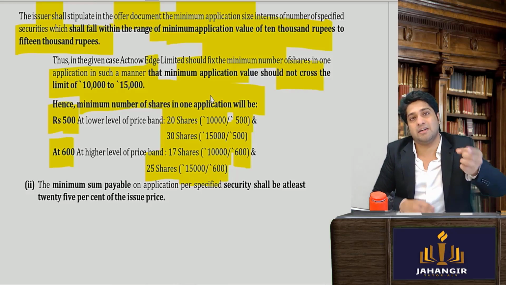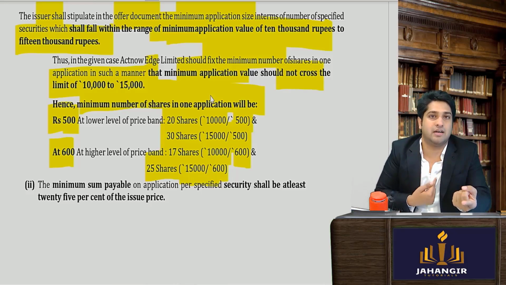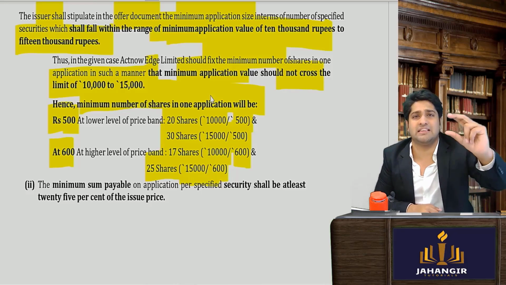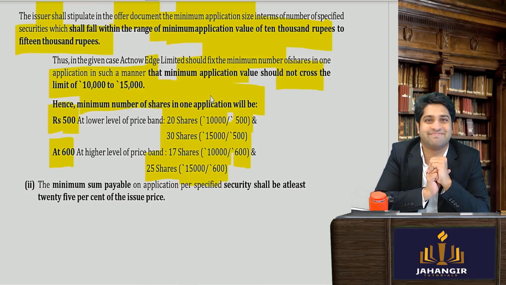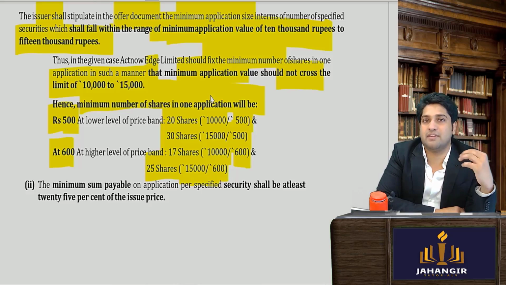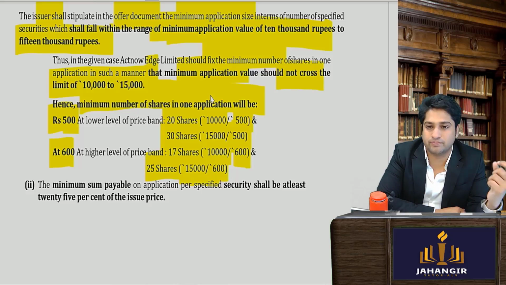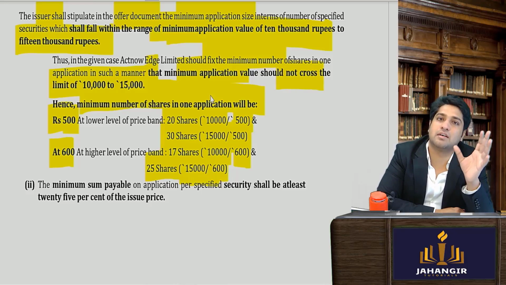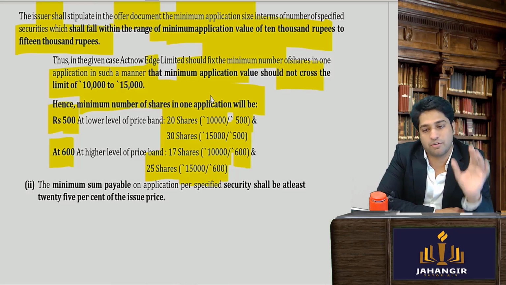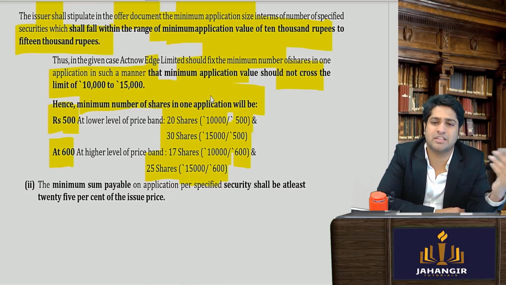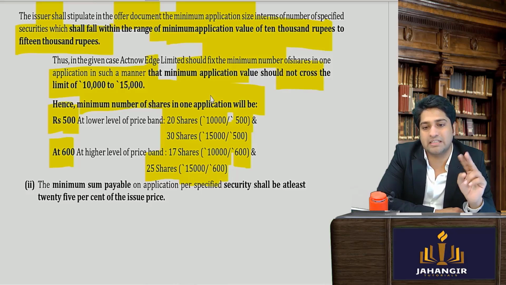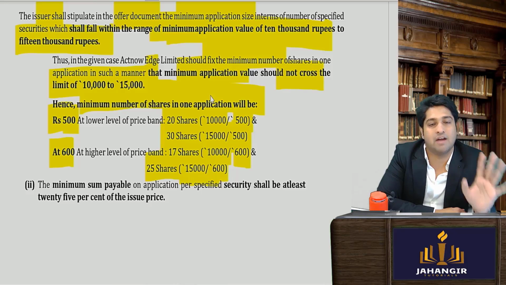This is what bidding range has been given, amount I will decide. The minimum application value, who decides? Whether it will be 10,000 or 15,000. The company will decide whether the application value is 10,000 or 15,000. Okay, so they will say that the minimum application value in this case is 10,000 rupees. So then it will be 20 and 17. But if the company decides the minimum application value is 15,000, then the case will be 30 and 25. Have you understood till here?